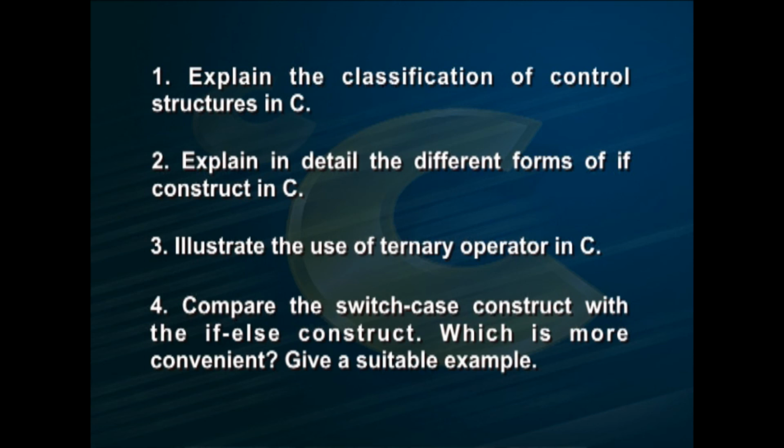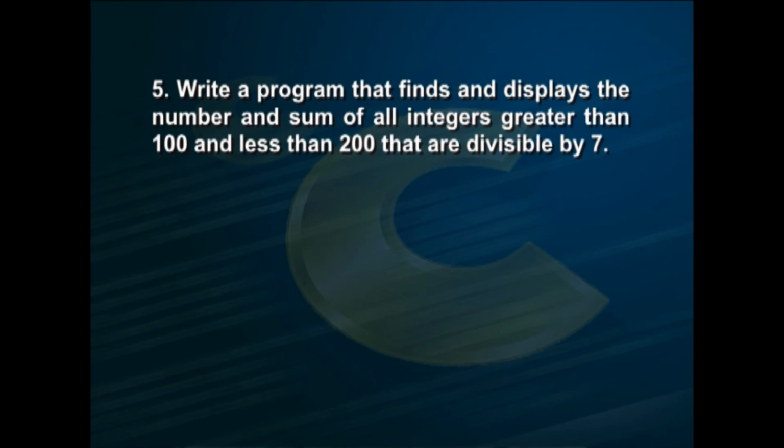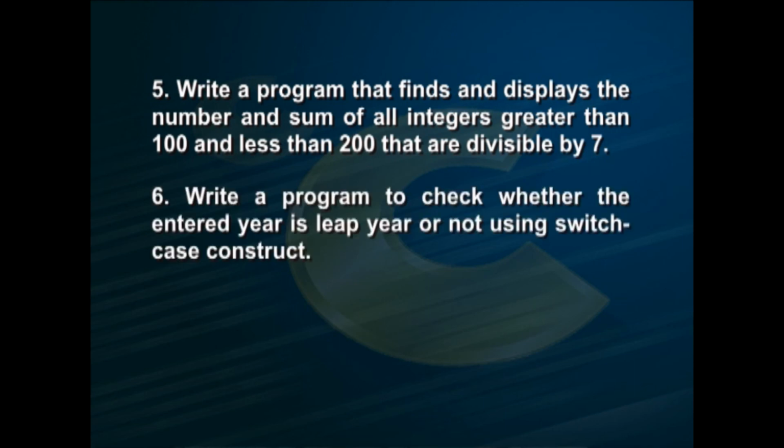Give a suitable example. Write a program that finds and displays the number and sum of all integers greater than 100 and less than 200 that are divisible by 7. Write a program to check whether the entered year is a leap year or not using the switch case construct.